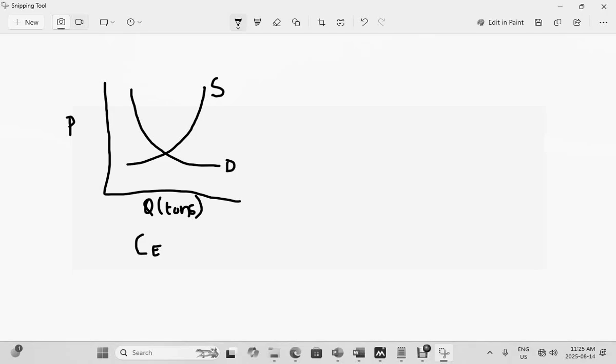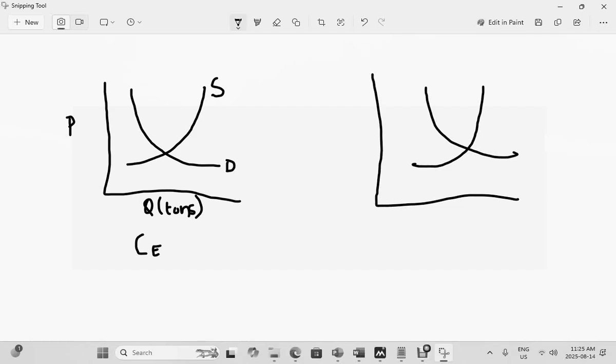Now, when there is no trade, let's say between these two countries, we're going to draw the same graph over here. And we call this one CI because it's importing the product. Okay, CI.